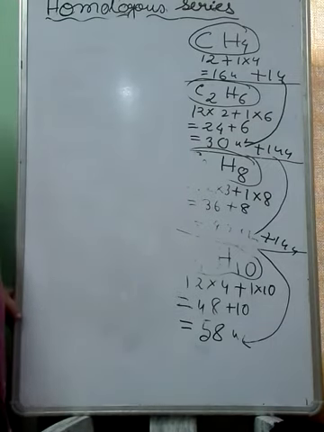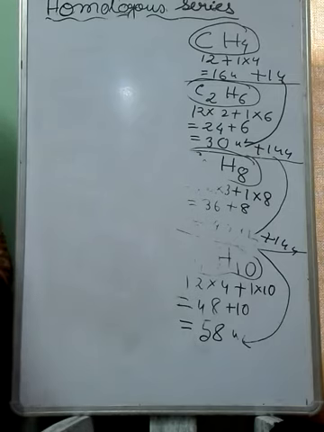So we can give the definition of the homologous series in this way. The series or family in which each member has the same functional group, and so the same chemical property but different physical property, is called a homologous series on the basis of functional group. And simply for alkane, alkene, alkyne, we can say that each member differs by a CH2 unit. So they have the same chemical property but different physical property. Also their molecular mass difference is the same, that is 14U. So they are called homologous series.